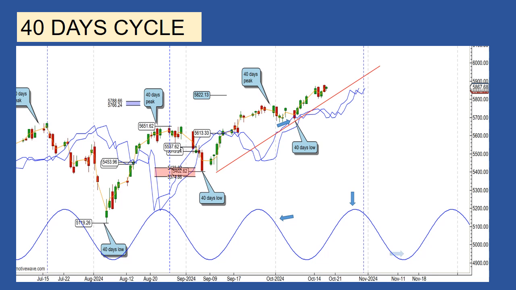After the 40 days low was confirmed, I drew the 40 days trend line. This trend line will help us to identify the next possible 40 and 80 days cycle peak. A crossing below this trend line may also confirm the next 20 weeks cycle peak.